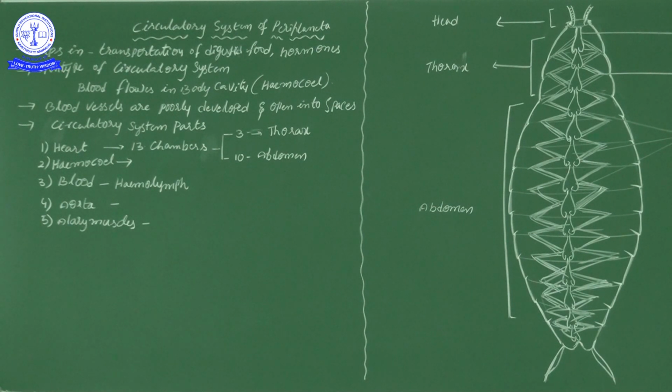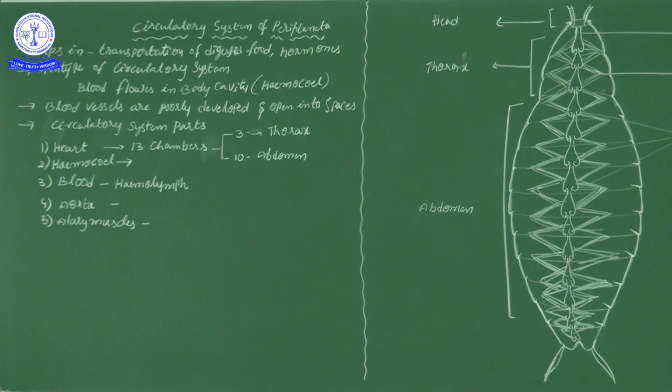Now this is the time to recall the differences between the open type and closed type blood circulatory systems. In the general characteristics of the animal kingdom, one of the criteria for separating animals into groups is the circulatory system: open type and closed type. See, when the blood flows into the body cavity, such a type of circulatory system we call an open type of circulatory system.